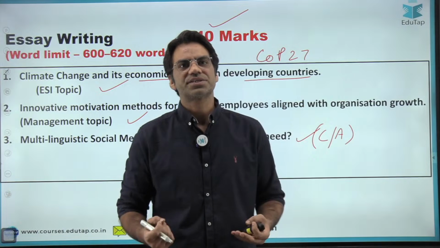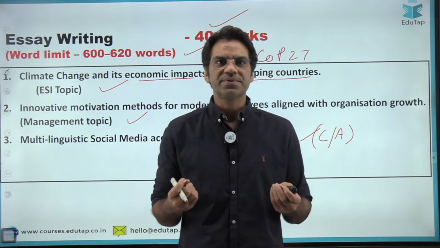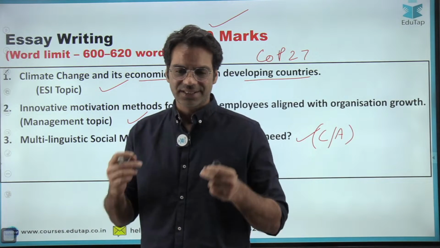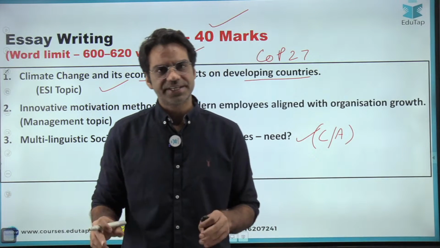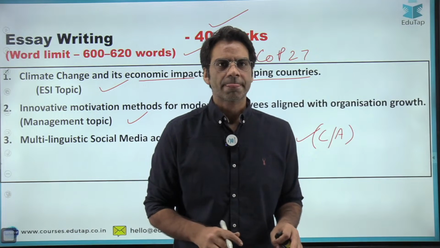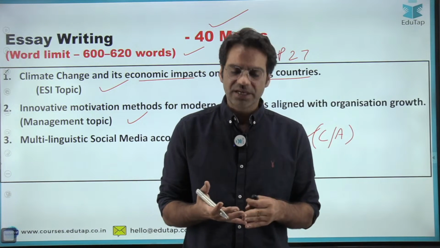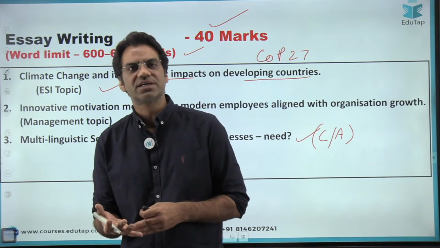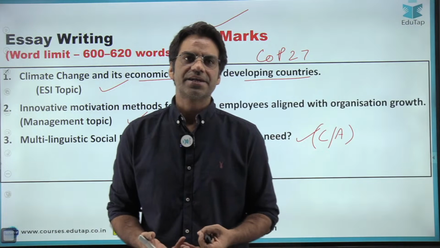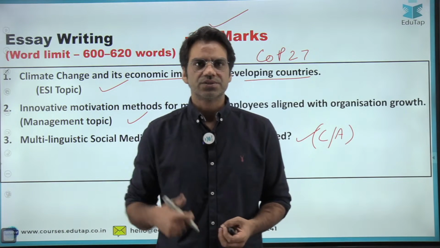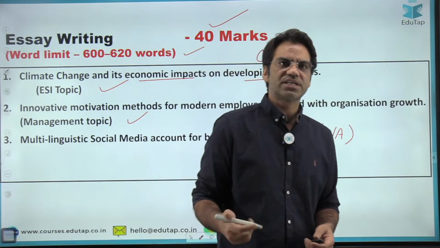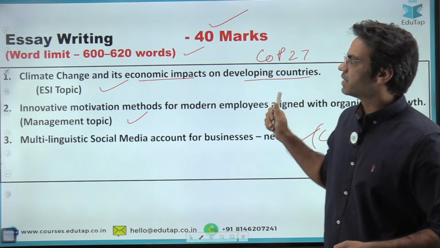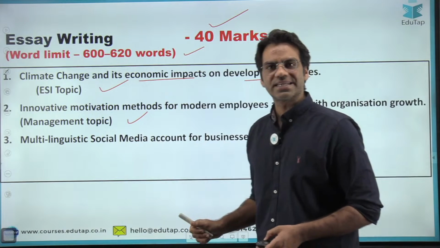See guys, this is what this exam is all about. I told you RBI is known to surprise aspirants, and you cannot predict the actual weightage or word limit before the exam. I have seen a word limit of 350 words in the past, 400 words, 600 words, and this year again it was 600 to 620 words. So this was one big change. In descriptive English, the weightage for essay was 40 marks and the word limit was 600 to 620 words. So these were your essay topics.